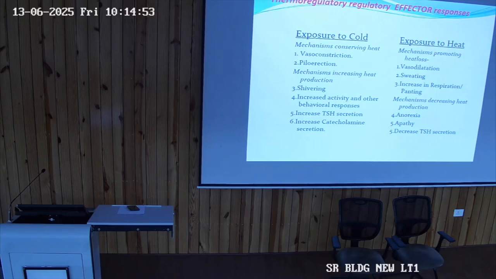And with whose help is this happening? Due to the posterior hypothalamus. When is it happening? When the ambient or external environmental temperature is decreased compared to the core body temperature. Exposure to heat, excessive heat. Now heat may be dry heat or humid.